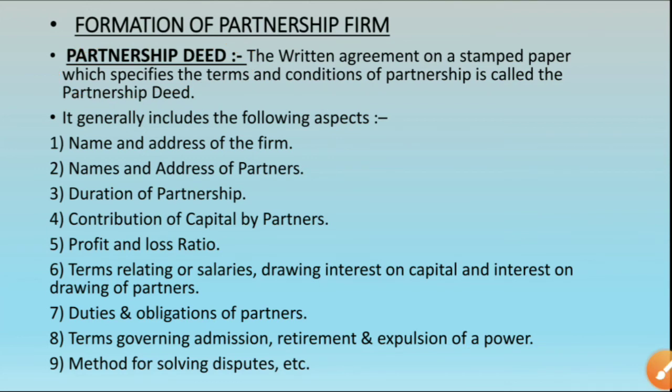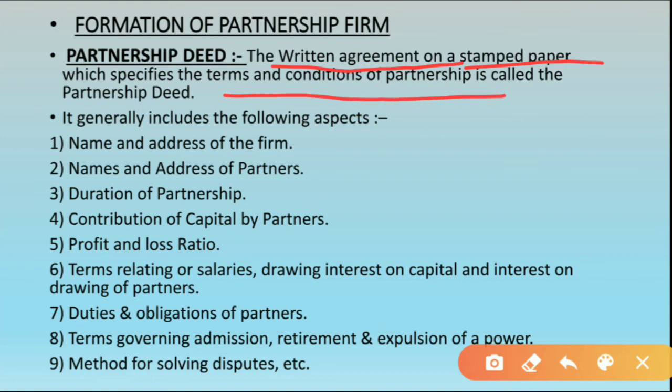So what is partnership deed? Partnership deed is the written agreement, the agreement which they have made on a stamped paper, which specifies the terms and conditions of the partnership. In the agreement there are different terms and conditions of partnership, what has to be followed and what should not be followed. All those terms and conditions of the partnership are mentioned in the agreement. That agreement is known as partnership deed.